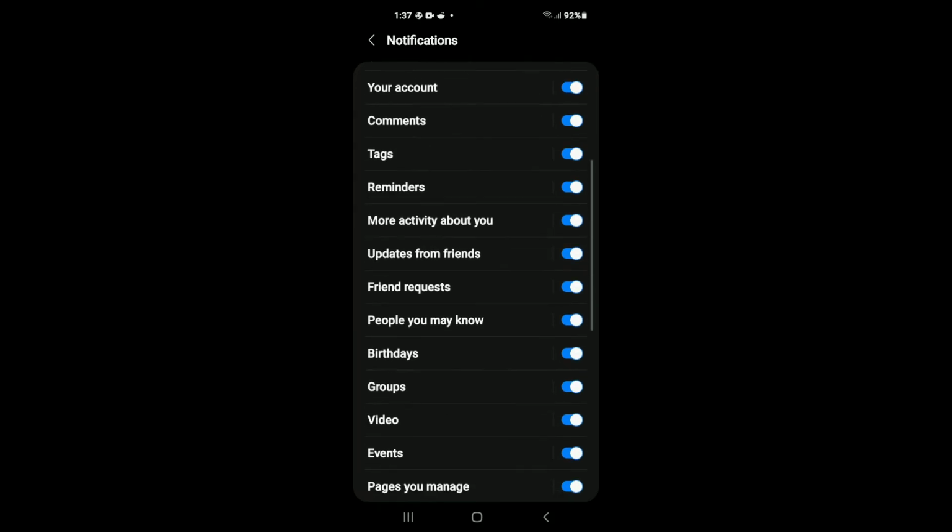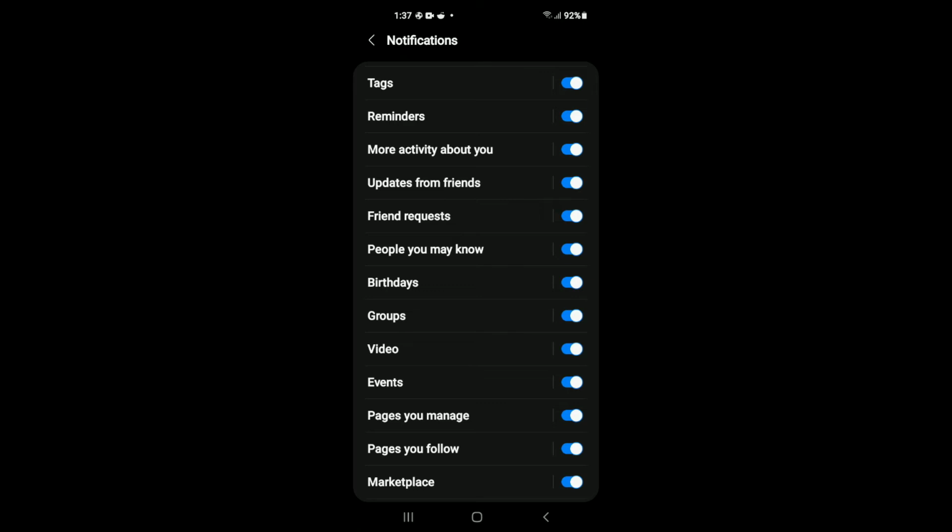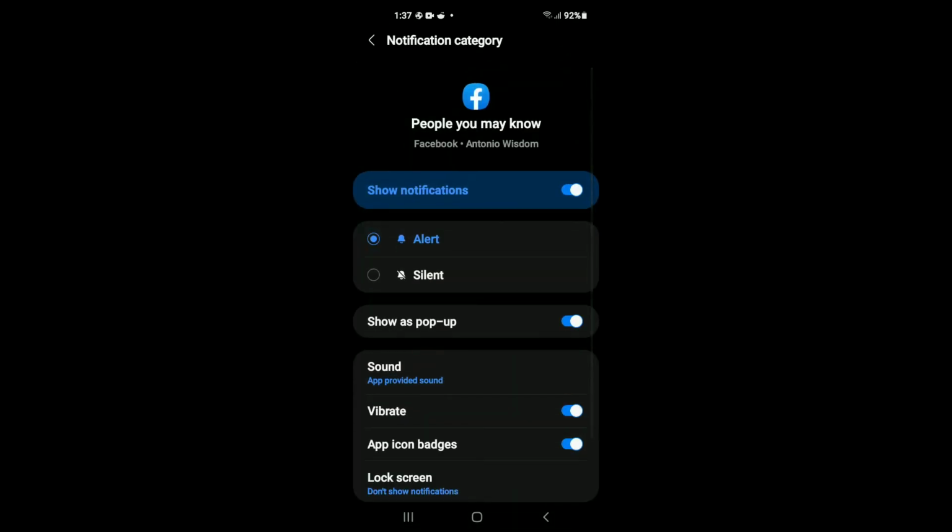And here you'll see the numerous notifications that you'll get on Facebook. And for instance, you want to change the notification sound for people you may know. You'll simply tap on that.